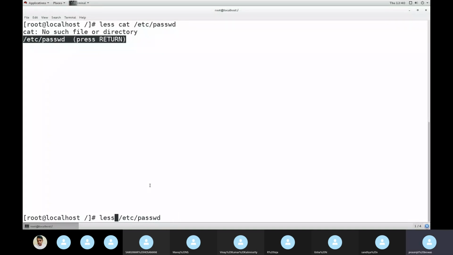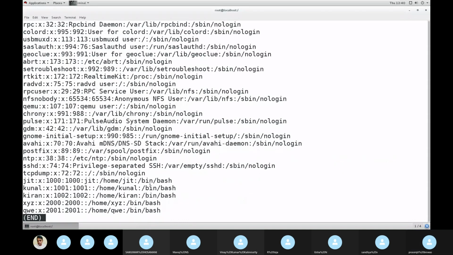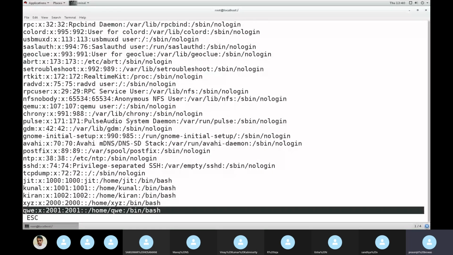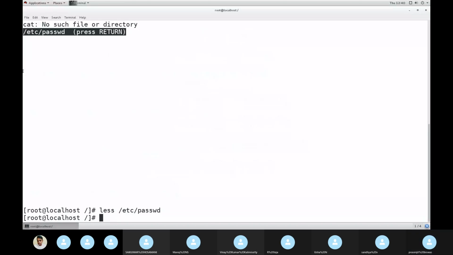I use both always. So you can see the directory here. I'll copy this one, last one, to show you the difference. If you want to move out of this, colon and Q, to come out of this.